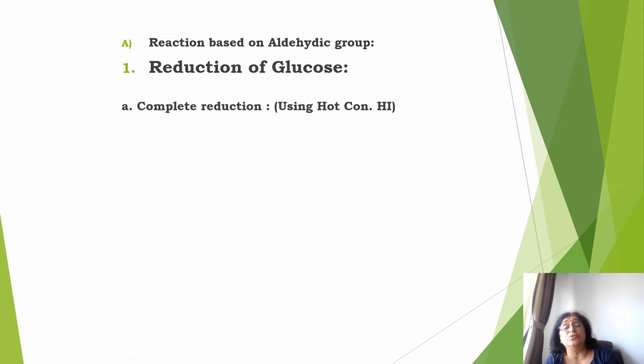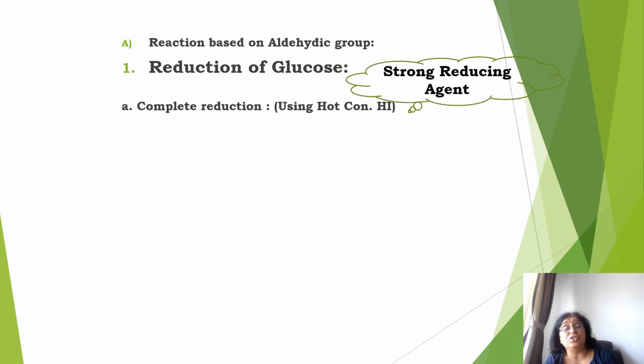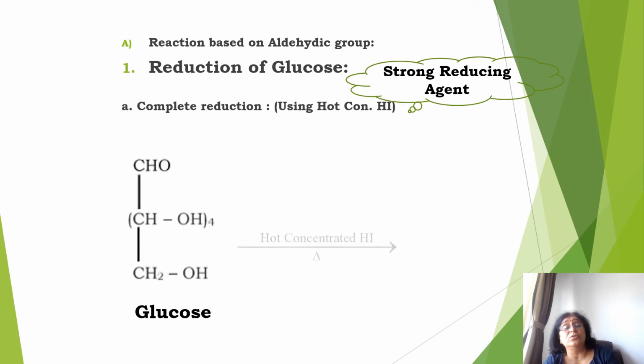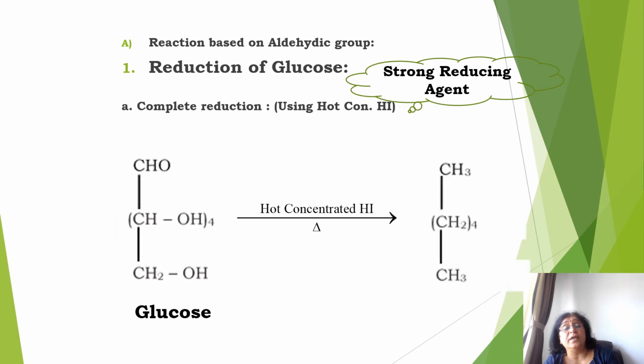When you do the reduction using hot, concentrated HI, hydroiodic acid, which is a strong reducing agent, it reduces glucose to n-hexane. That means all the OH groups are removed, hydrogen gets added, and you get n-hexane. This formation of n-hexane shows that in the structure of glucose there is a carbon chain of 6 carbon atoms.